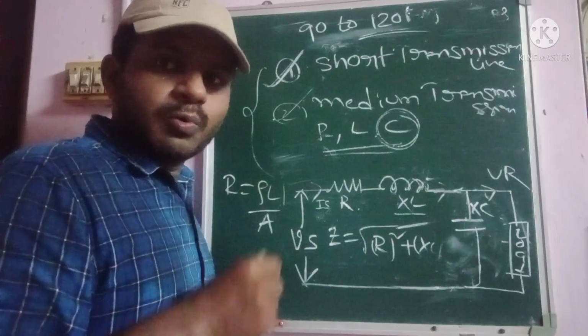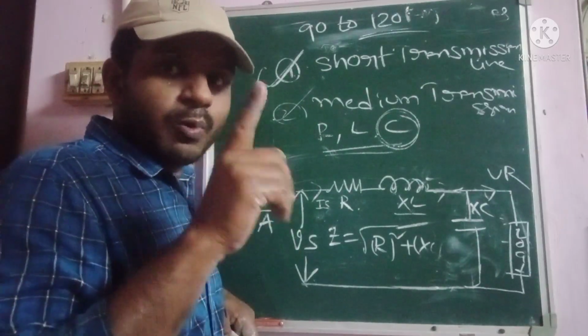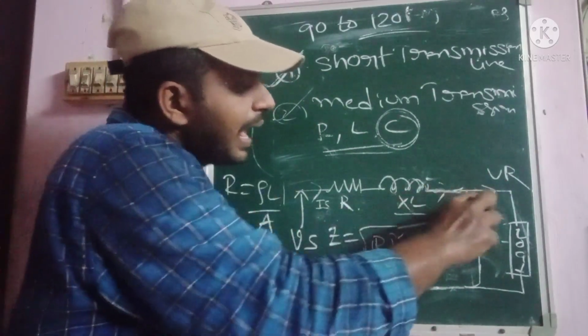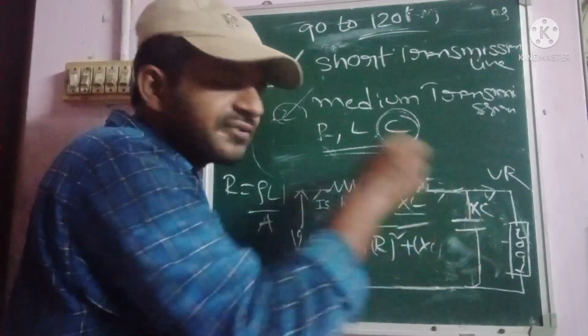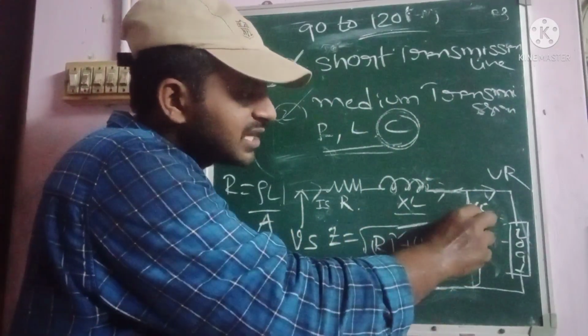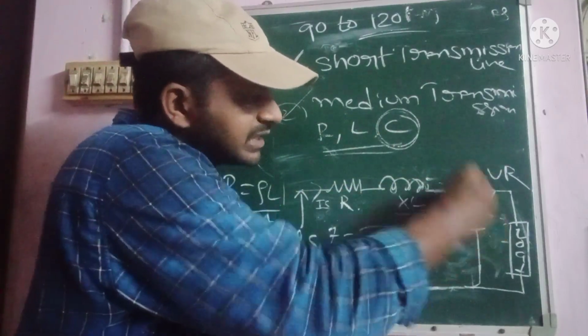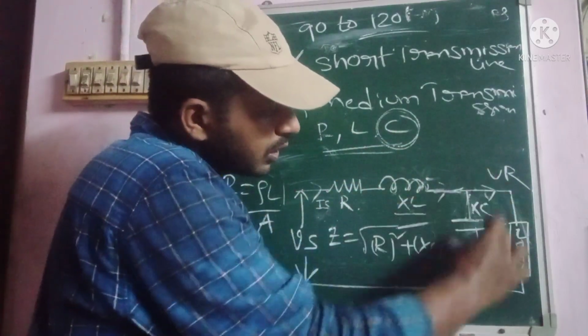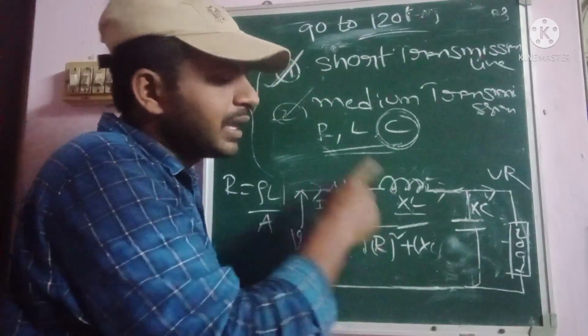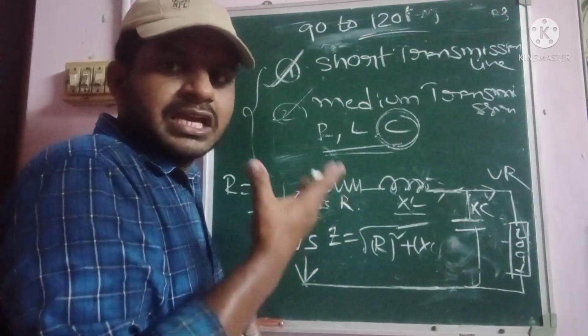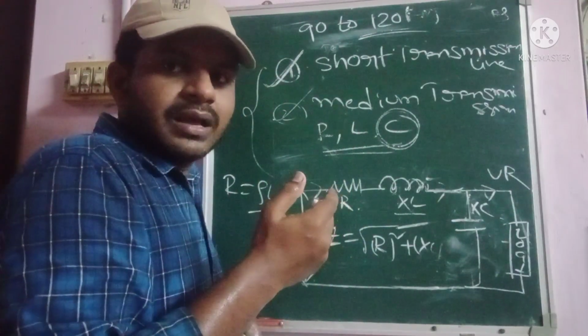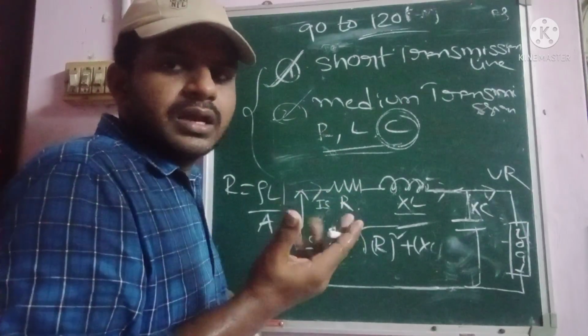One more thing, very very important. According to the connection of the capacitor at the end of the entire transmission line, the transmission lines can be classified into methods.